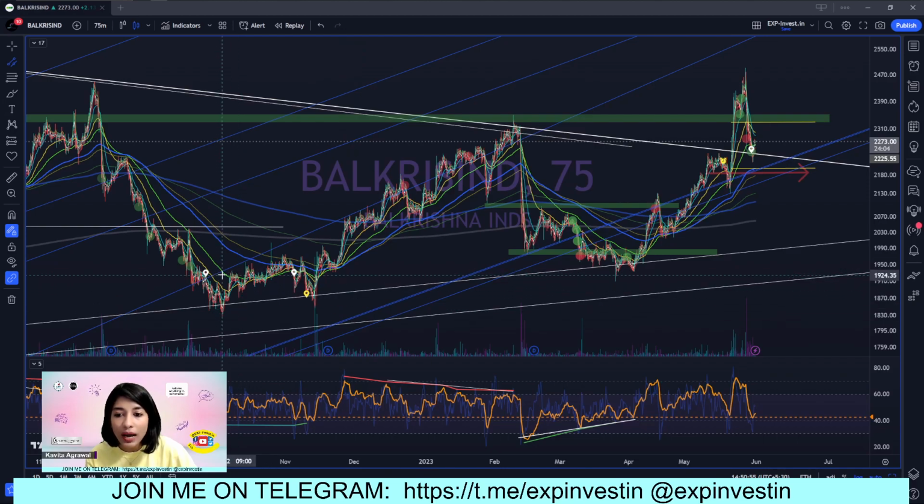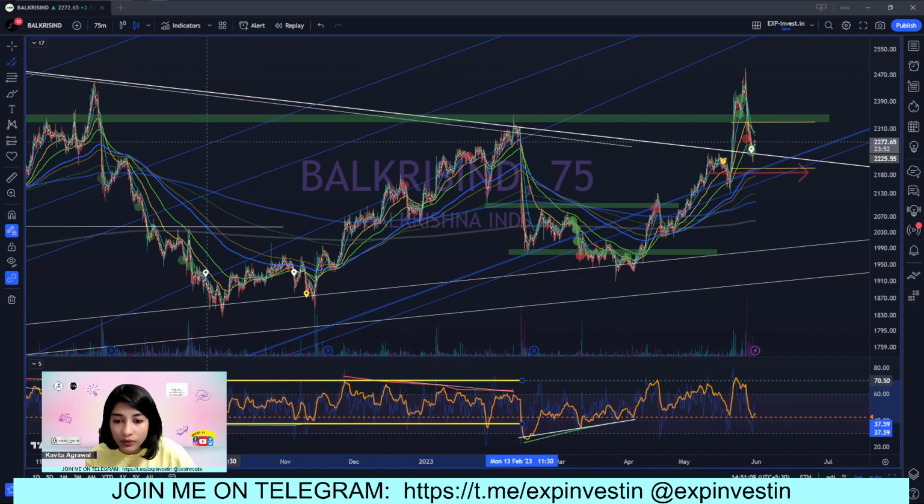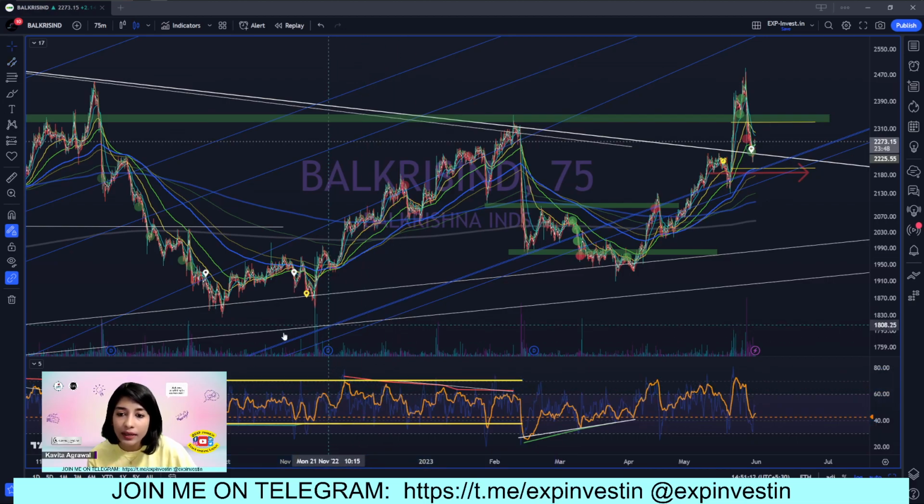So you see this uptrend that started here. Okay, we'll look at the uptrend later. Let's first look at RSI. So on RSI, you see here RSI started taking support at the level of 40. So we're going to draw that, and we're going to extend that all the way to where we can see the RSI taking resistance. Now where we have started drawing this, let's draw a vertical line.